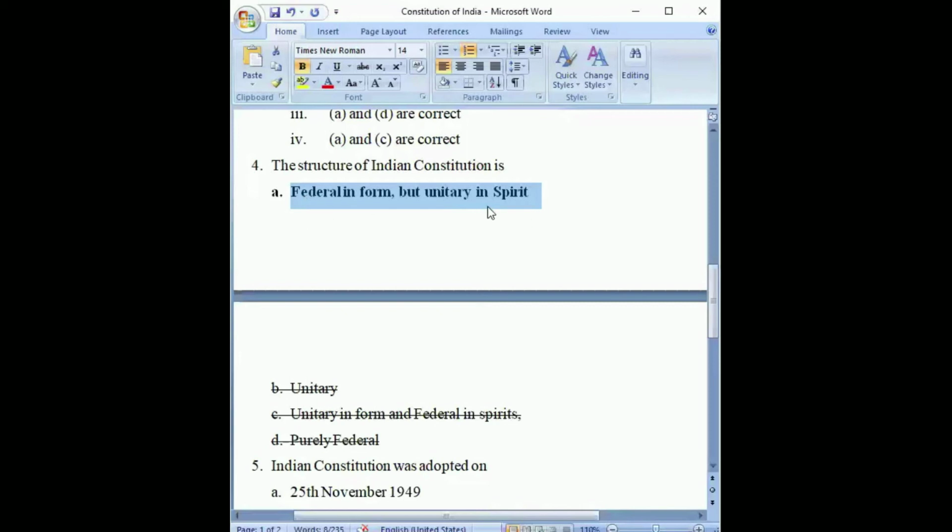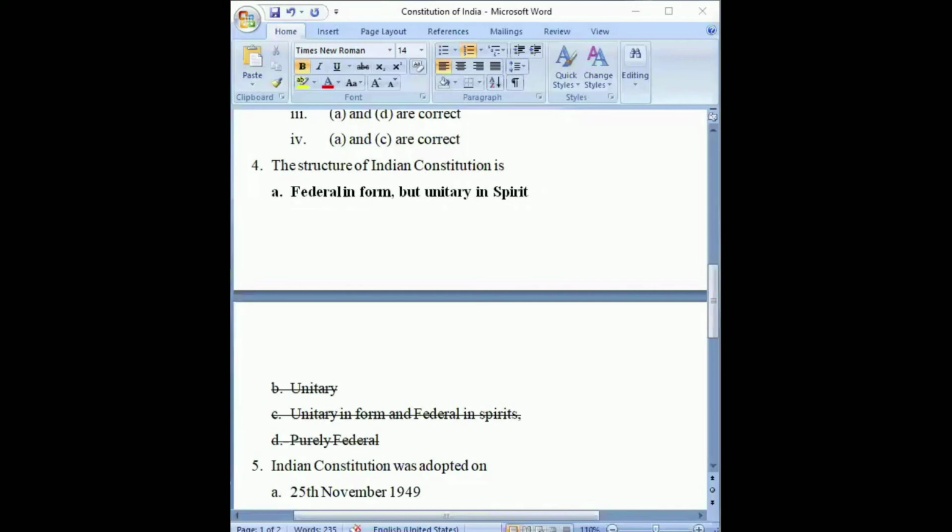If you are writing about features of the Constitution of India, you can definitely mention this provision and explain it, saying that powers are divided between central and state. There is a concurrent list also, what happens in terms of emergency, who takes over powers, and all of those things you can explain under this point. So remember this, federal in form but unitary in spirit is the structure of the Constitution of India.